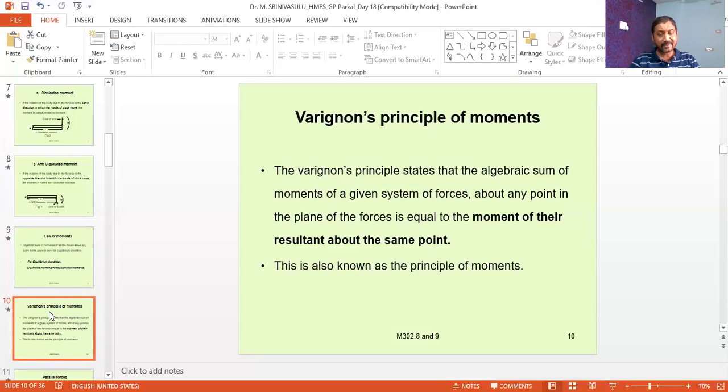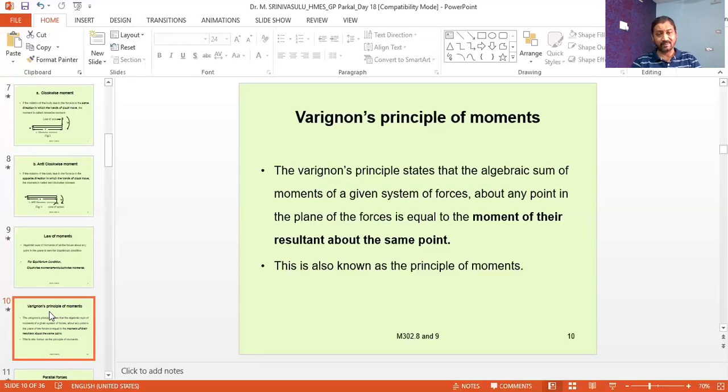So if you compare this with the previous case, that was called the law of moments. In that case, it is generally applicable to an equilibrium condition, and when the body is maintained at equilibrium, the algebraic sum of the moments of all the forces about any point in the plane of forces must be equal to zero, because the resultant is zero. So the resultant in that case is 0 because it is maintained in the equilibrium condition. Therefore, the algebraic sum of the moments must be equal to 0.